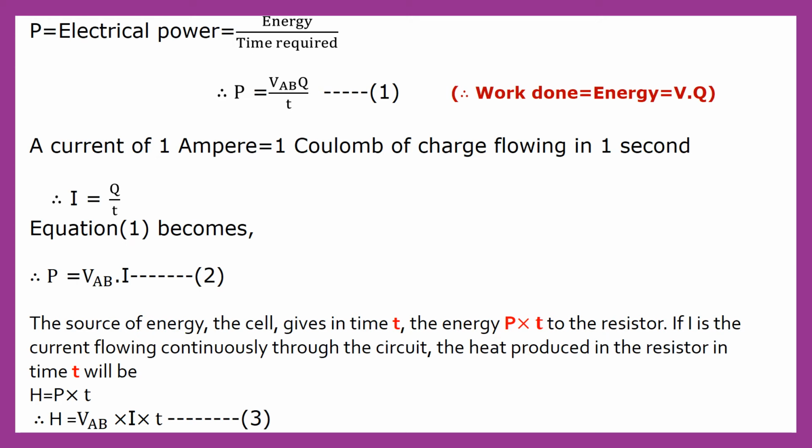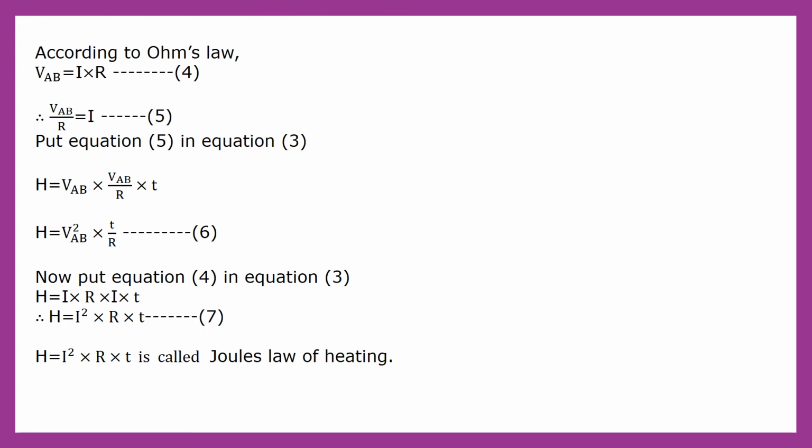But already we have calculated, children, power P is equal to VAB into I. So we can put this equation here. Therefore H is equal to VAB into I into T. This is equation number 3. Now according to Ohm's law, we know, children, potential difference V is equal to current into resistance, that is, V is equal to I into R. But here this potential difference is between point A and B, so we can write VAB is equal to I into R. This is equation number 4.